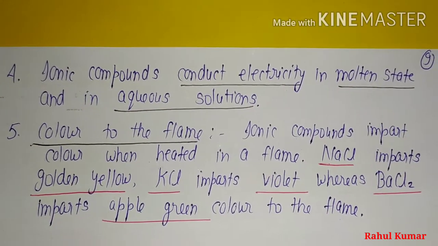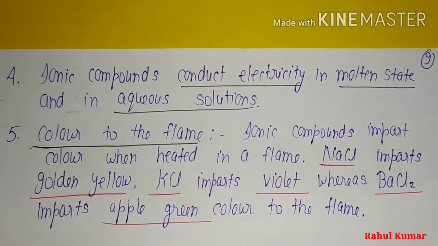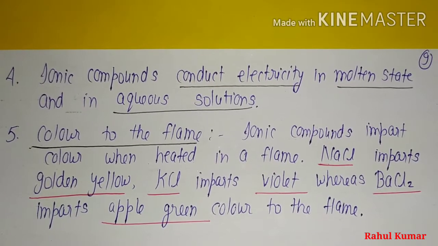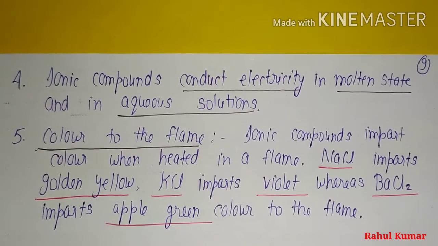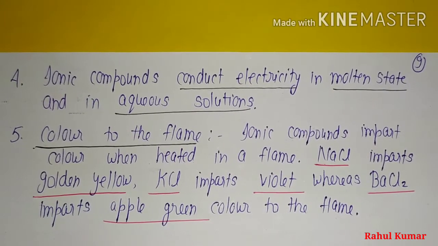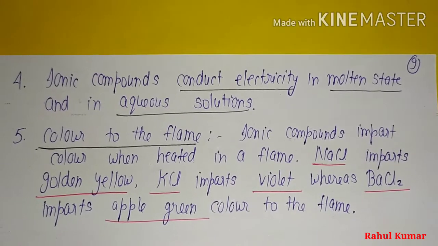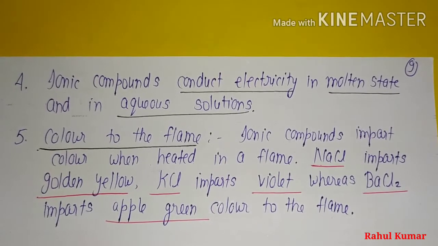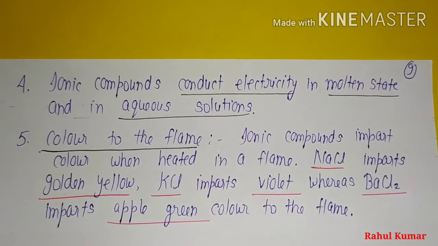They are conductors; they can conduct electricity in ionic states. Colors to flame: ionic compounds impart color when heated in a flame. NaCl imparts golden yellow, KCl imparts violet, whereas BaCl2, barium chloride, imparts apple green color to flame.